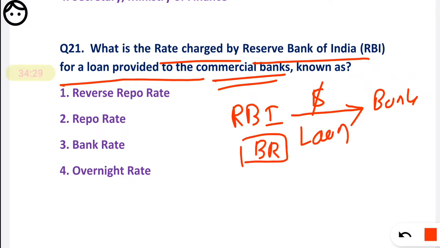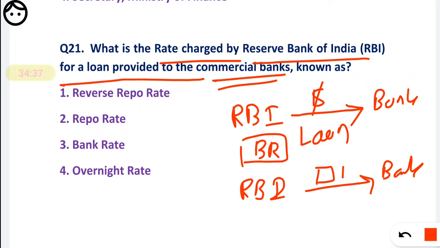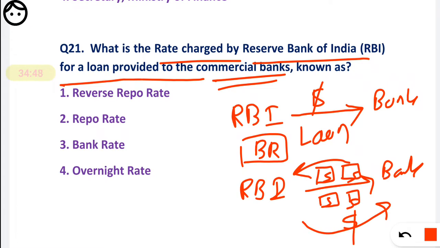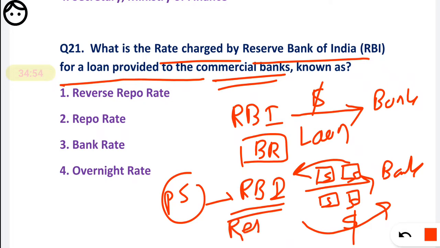And if RBI gives some money to the bank by purchasing the security, the security will go to RBI and the money will go to the banks. If the purchase of a security is involved, then it is called the repo rate. There is a repo transaction.